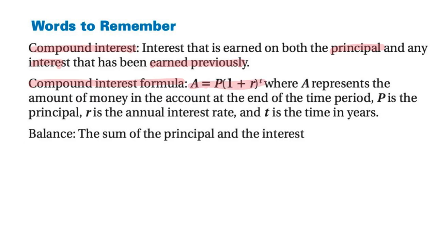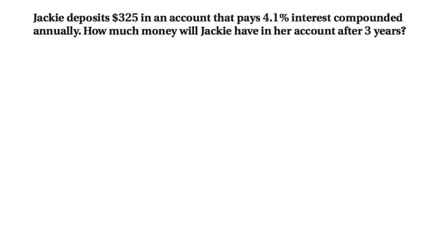A is equal to P multiplied by (1 plus R) raised to T, where A represents the amount of money in the account at the end of the time period, P is the principal, R is the annual interest rate, and T is the time in years. Balance is the sum of the principal and the interest, that's what you call it, balance. Let's look at some examples in here.